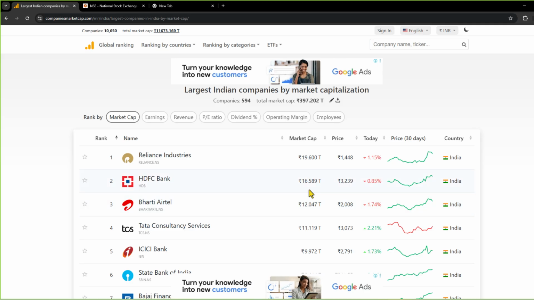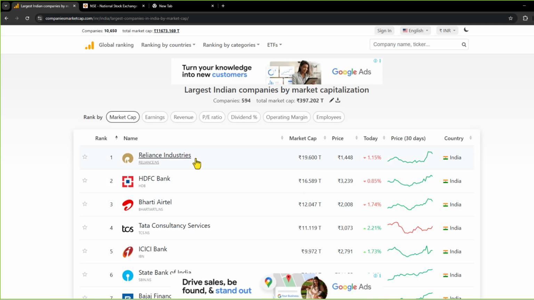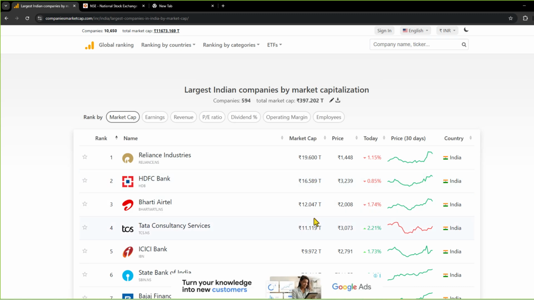So the highest market capitalization is of Reliance Industries. So this is in trillions. Next highest market capitalization is of HDFC Bank, and so on.